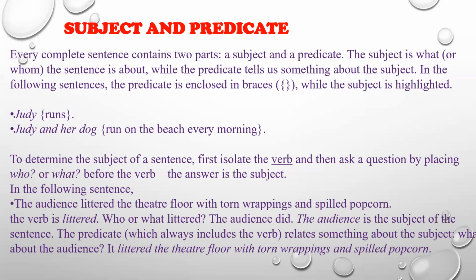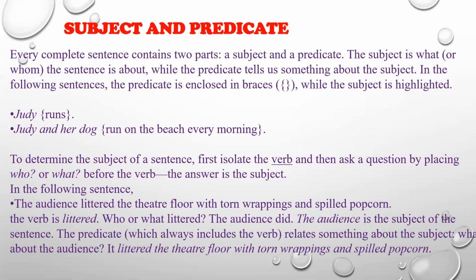To determine the subject of a sentence, first isolate the verb. What is isolating? You have to know what a verb is. Verb is the action word. So here in the sentence, Judy runs, run is the verb. Then ask a question by placing who or what before the verb. The answer is the subject. So who is the important character in the sentence? Who is doing the action and what is being done? That must be the question you ask yourself to attain the subject.